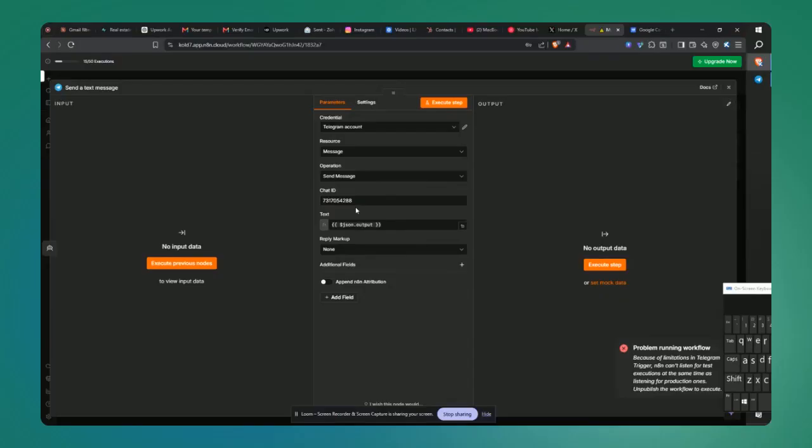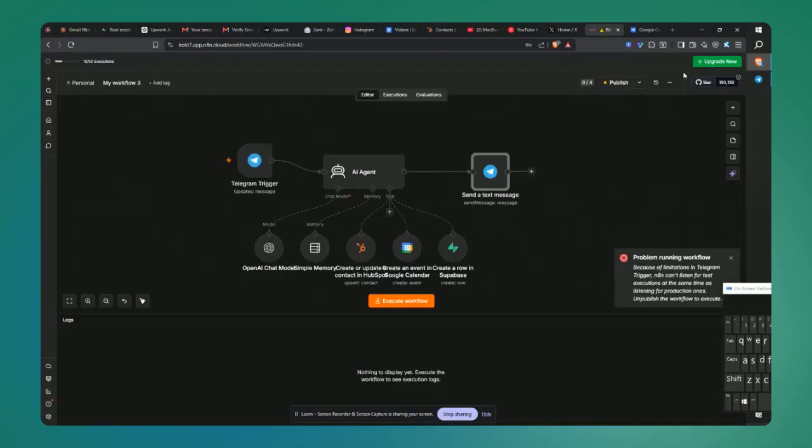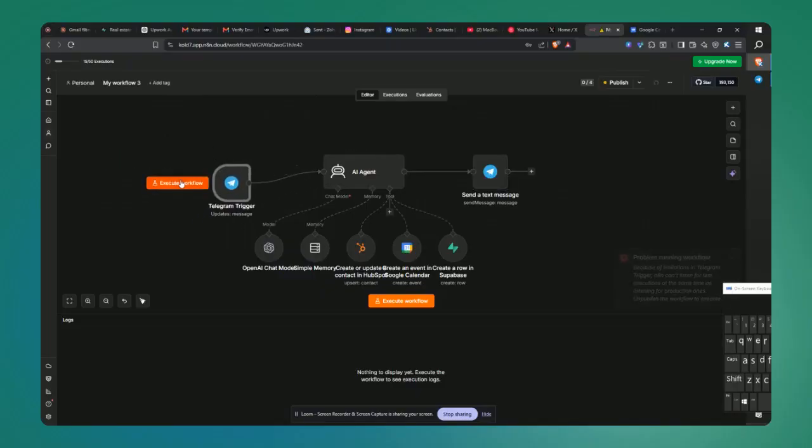To get your chat ID, you have to go to, I think, Family Bots on Telegram. Then you ask for your chat ID, and it's going to provide that as well. And let's try to trigger this Telegram notification. Oh, I think there is an issue with the Telegram node. It's not coming from my end, I think that's coming from Telegram. So unfortunately, we can't test it unpublished. So basically, that's all about it.